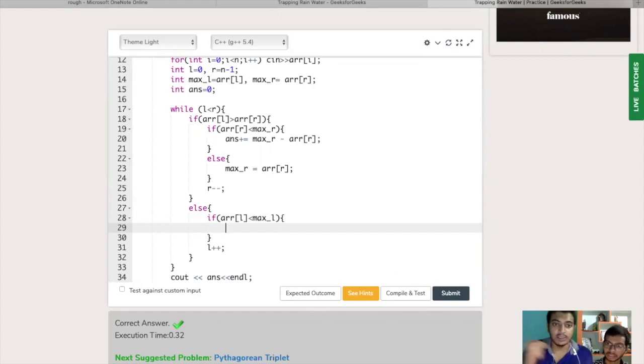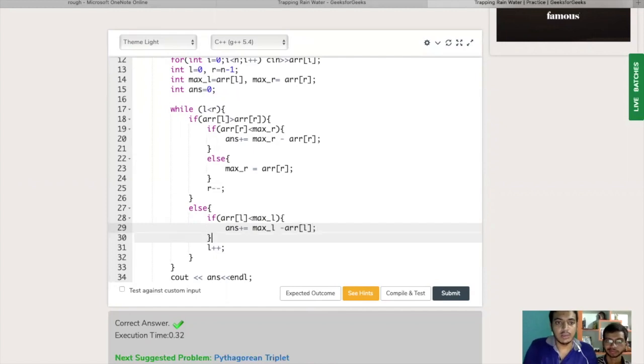So what we generally do is minimum of L max and R max, and the minimum is actually L max only. So simply we do as we did in line number 20, I guess: answer plus equals L max minus the particular array element.